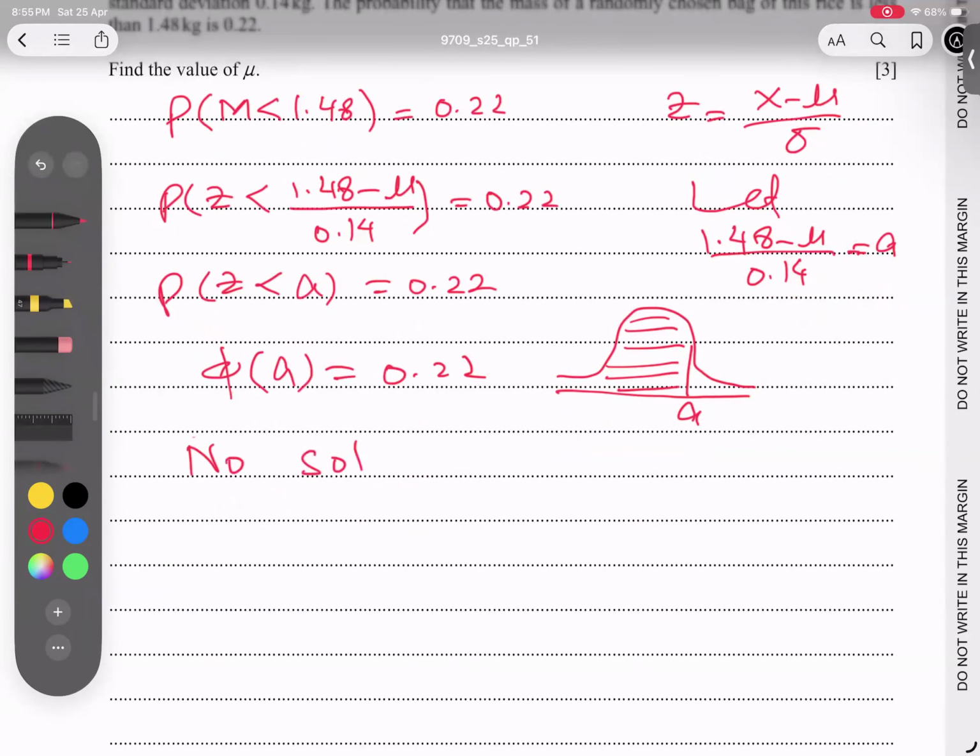And I'm getting here 0.78. I have to check it from the table. Now phi of A is here: phi of what number? The probability is 0.78. So go back and see 0.78. Where is 0.78?